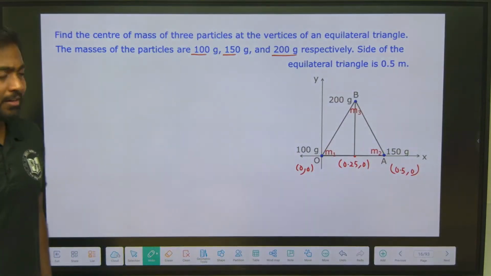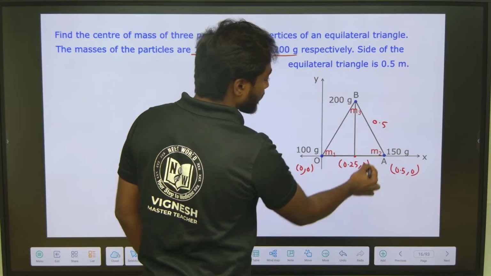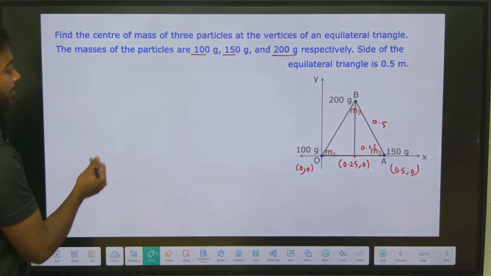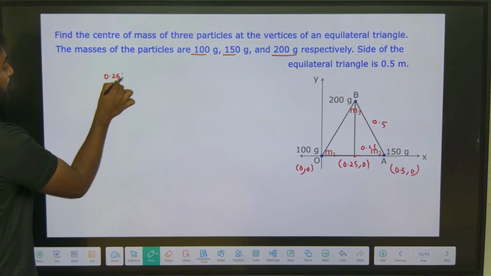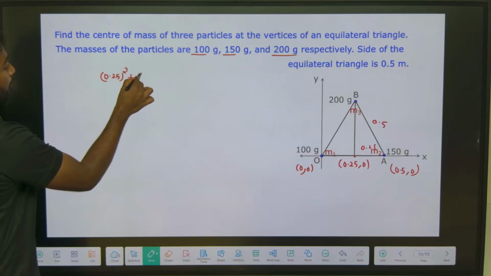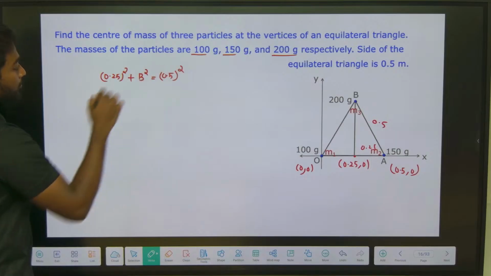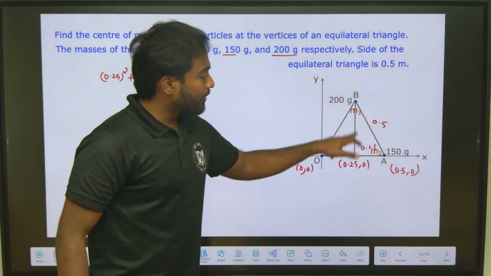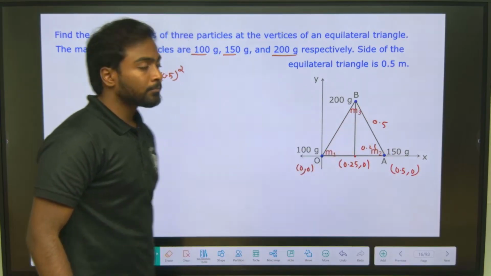This point will have a different value, right? I can't say this is 0.5 or this is 0.25. What about this point? So I can calculate, no? Let me take 0.25 the whole square plus b square will be equal to 0.5 the whole square. Why? Because the sum of the squares of these two sides will be equal to the square of this side, right?